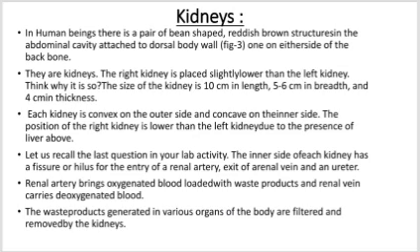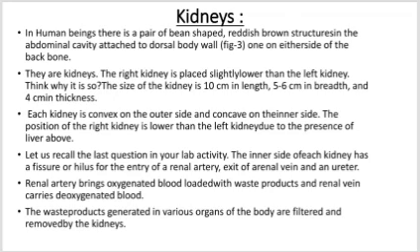Let us recall the last question in your lab activity. The inner side of each kidney has a notch called hilus for the entry of the renal artery, and the exit of the renal vein and ureter. The renal artery brings oxygenated blood loaded with waste products, and the renal vein carries deoxygenated blood. The waste products generated in the various organs of the body are filtered and removed by the kidneys.